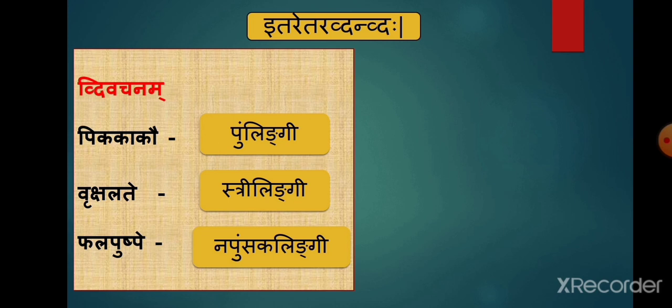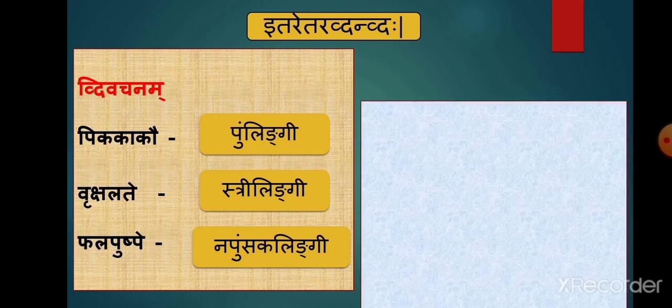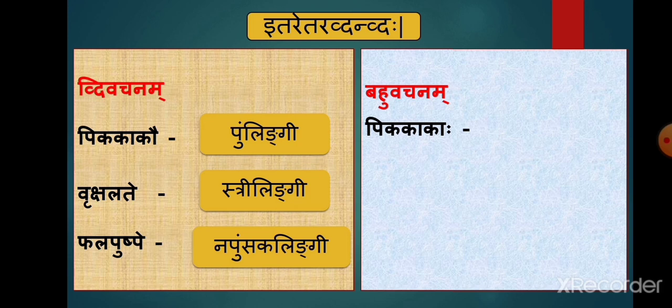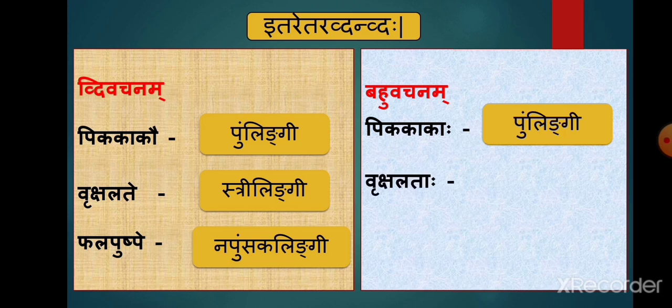The same words can also be in bahuvachanam. Pika kakaha. Here the meaning is many cuckoos and many crows. It's a pullingi shabdah used in bahuvachanam, so it's the example of itaretara dvandva samasah. Vrukshalataha. Many trees and many creepers.